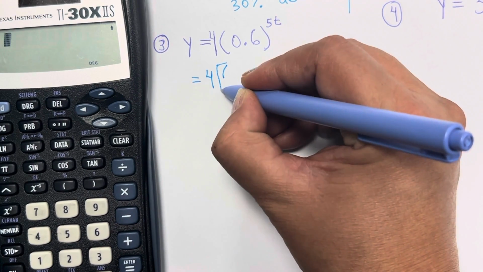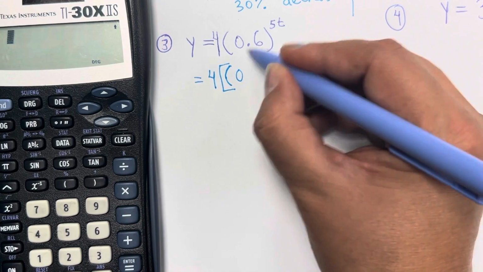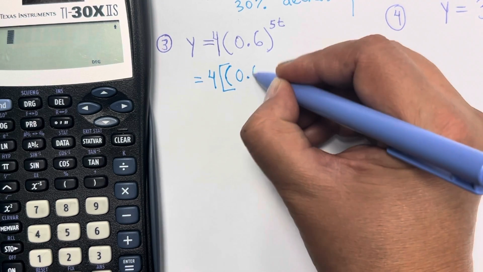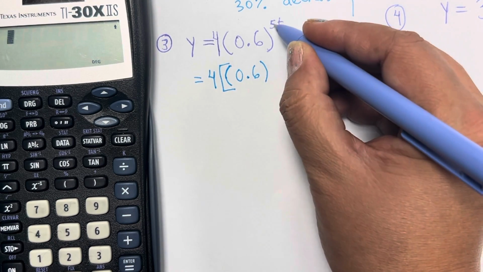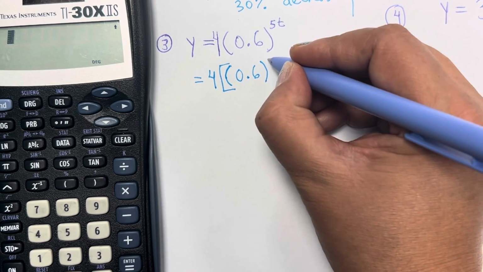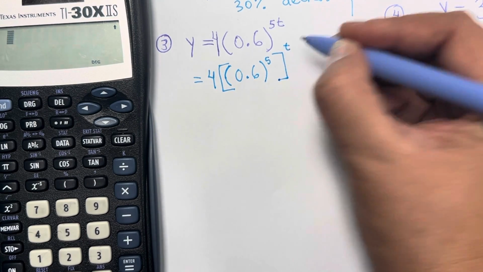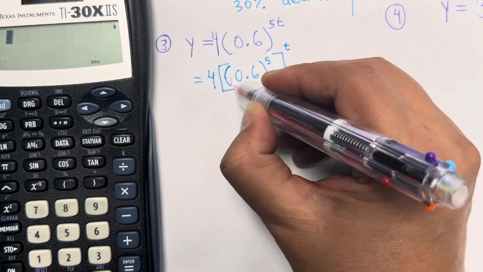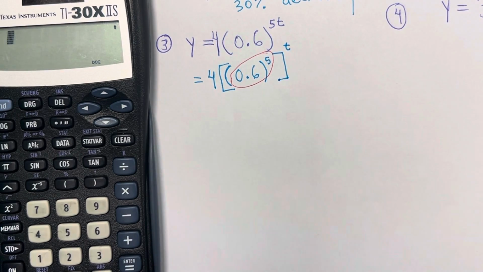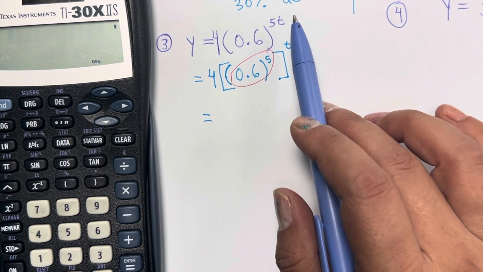And in here, you're going to have brackets because you have the original base, which is 0.6, raised to the 5th power. We're just separating that part right there, okay, to the 5th power. And then the t just goes out here. Now, in our calculator, what we're going to be working with is this part right here to create a new base. So you notice that in addition and subtraction, the common ratio or base did not change.